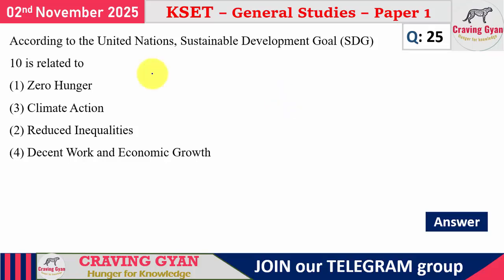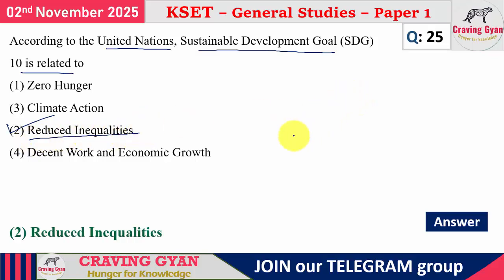In the 25th question, what they have given is, according to United Nations Sustainable Development Goals, Goal 10 is related to what? Zero hunger, climate change, reduced inequalities, and decent work and economic growth. So it is reduced inequalities. 1, 3, 2, 4 are given. Actually, while framing I made a mistake. It is reduced inequalities. For question number 25, option 2 is going to follow.